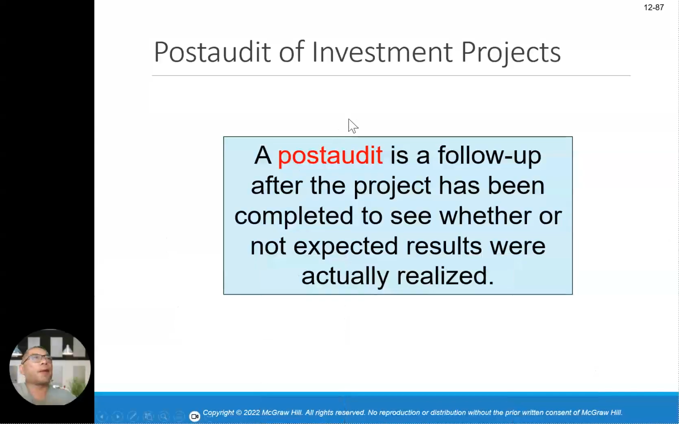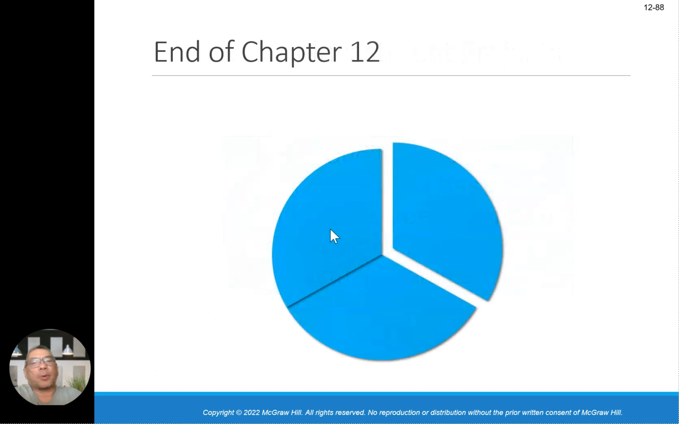Okay, a post audit is a follow-up after the project has been completed to see whether or not the expected results were actually realized. This is quite a long slide, guys. All right, so that's basically the summary of this chapter 12.